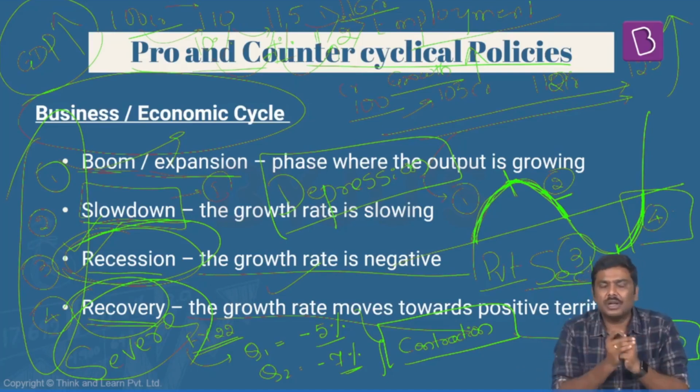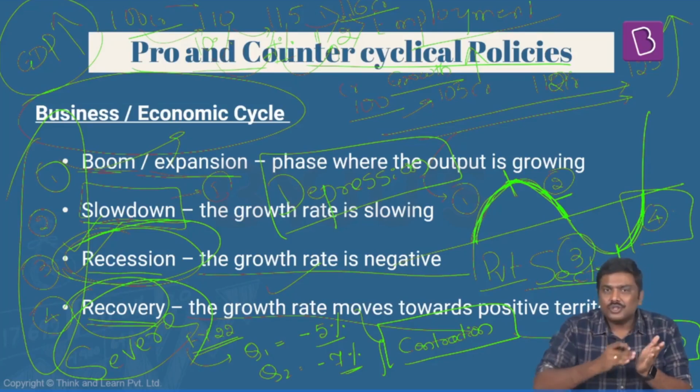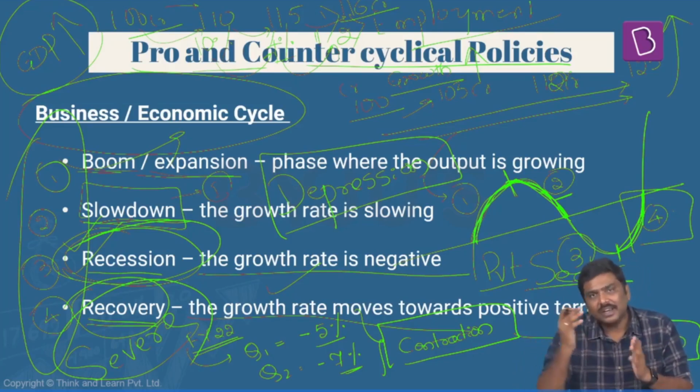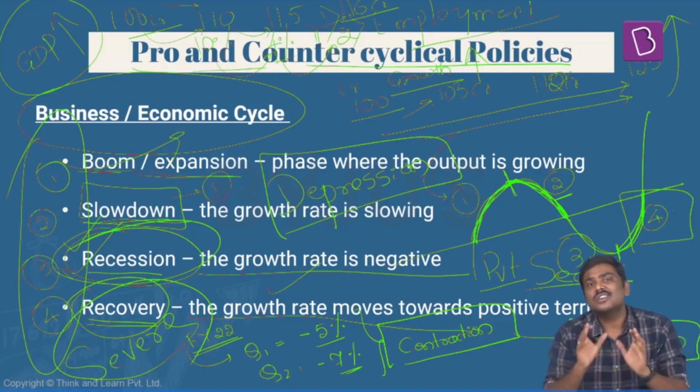Government will revive the demand. Government will spend more in the market. Government will invest in the market so as to ensure that the economy will start experiencing a recovery. Now, despite all of these particular measures, what if the economy further slides into recession?